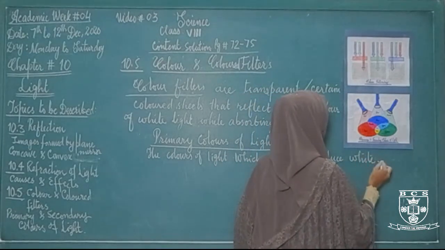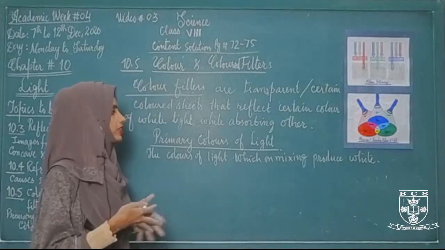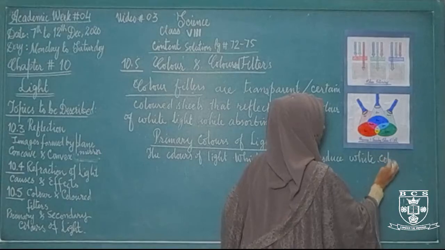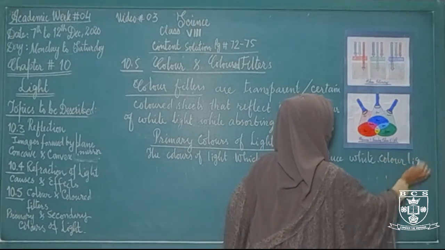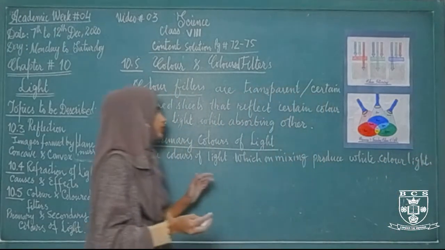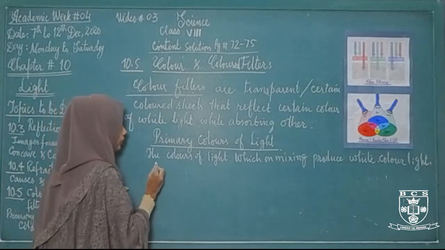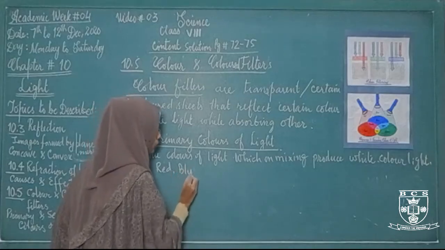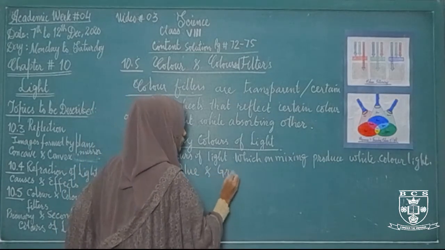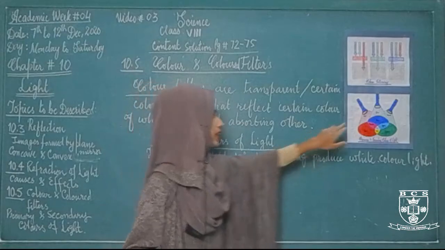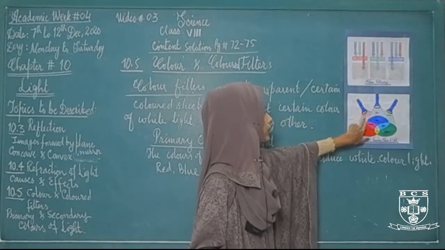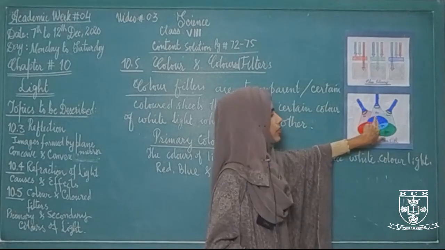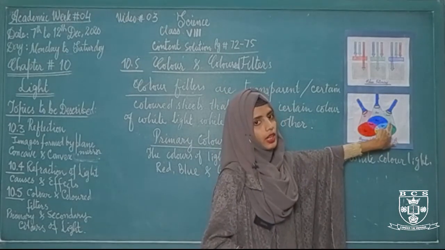Three such colors which, when mixed together, produce white color light. These three colors are called primary colors of light. These are red, blue and green. As you can see in this diagram, these three dots are showing only three colors, red, blue and green, and these are the primary colors of light.